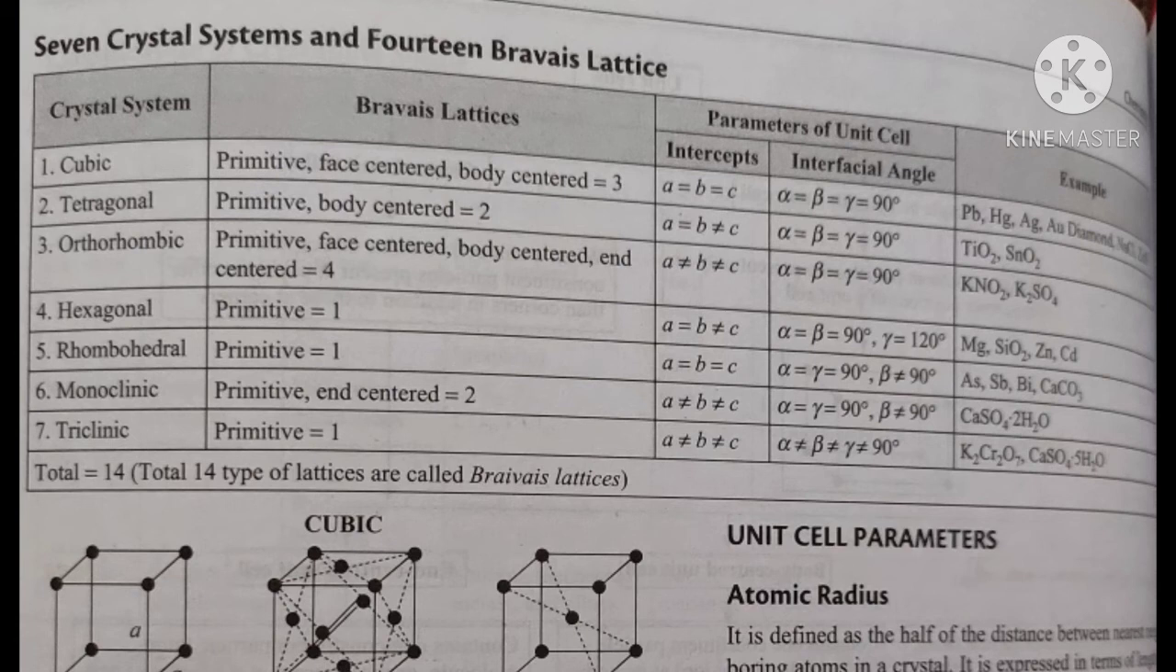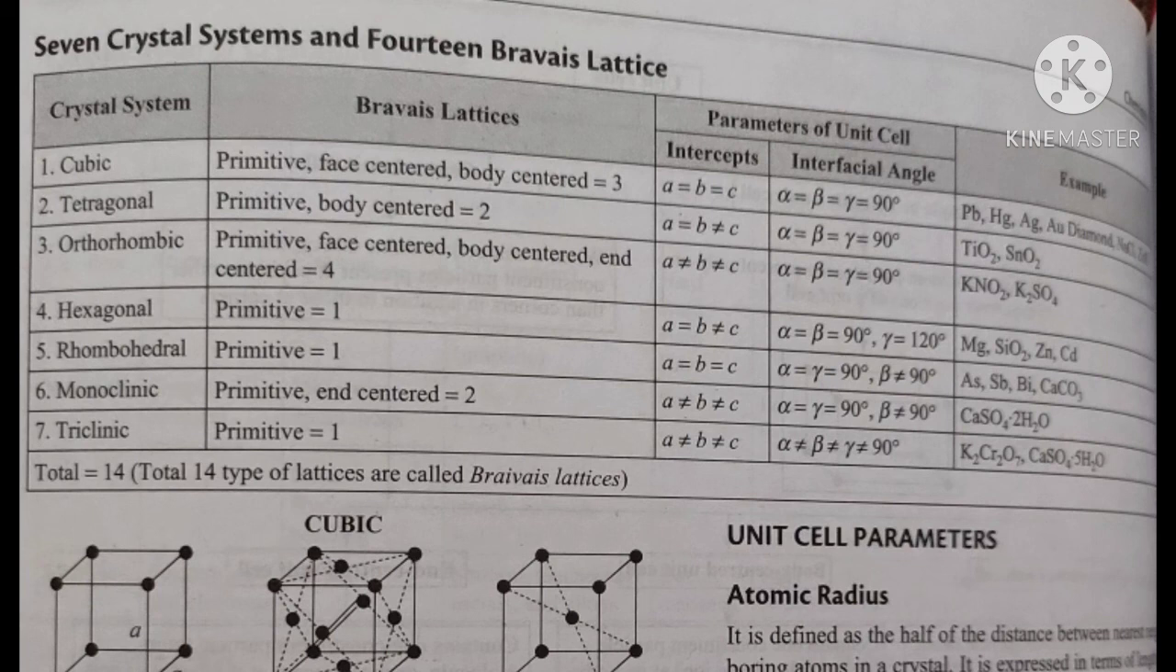And the seventh one is the triclinic. In a triclinic crystal system, the primitive is 1, and the intercepts are a not equal to b not equal to c. And the angles are alpha not equal to beta not equal to gamma not equal to 90 degrees. The examples for triclinic are K2Cr2O7 and CaSO4 5H2O.